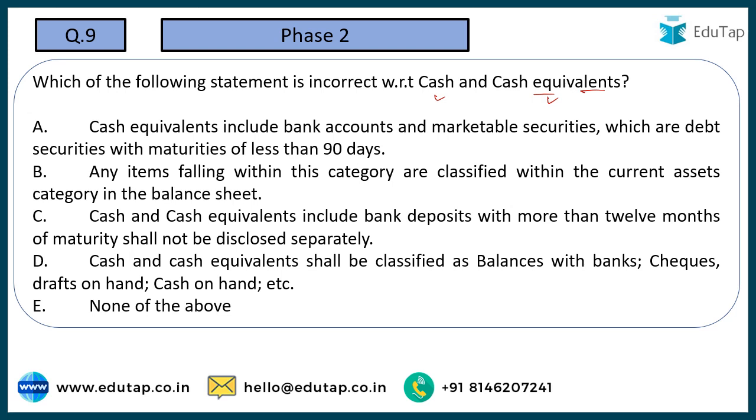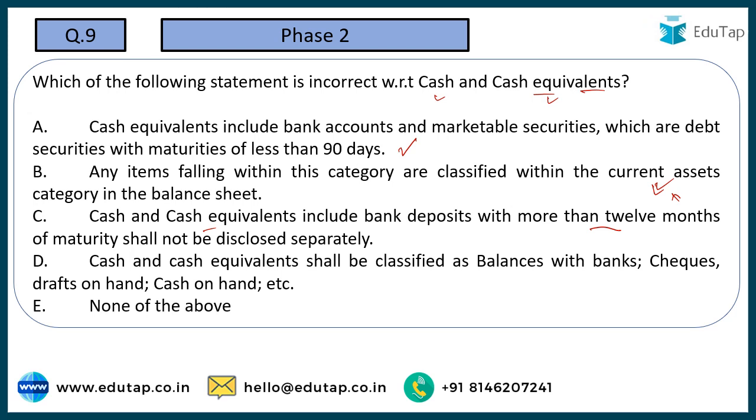Okay, so this is something you have to remember. Cash equivalents include bank accounts and marketable securities, which are debt securities with a maturity of less than 90 days. Yes, this is true. Any item falling within this category is classified within the current assets in the balance sheet. Yes, these are all current assets. Cash and cash equivalents include the bank deposits with more than 12 months of maturity. So more than 12 months of maturity is not going to be considered a cash and cash equivalent. Rather, it is not going to be considered a current asset as well. So this is not going to be the correct one.